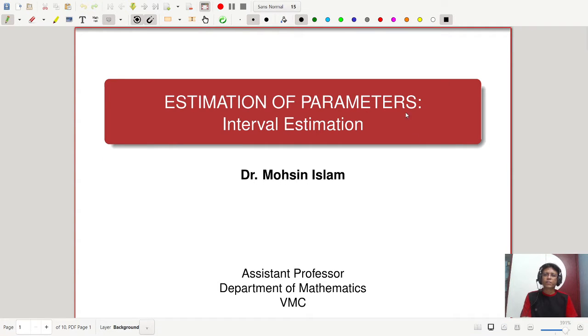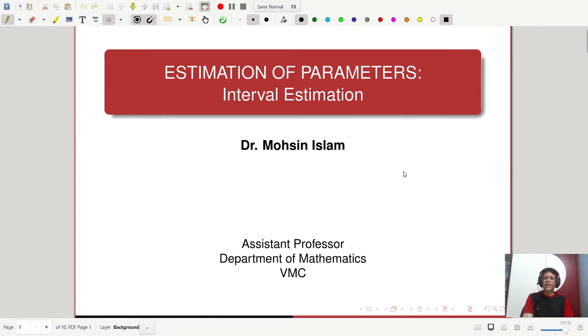Hello everyone. The next topic is estimation of parameters. In this case, we'll talk about interval estimation, because the previous lecture was on maximum likelihood estimate, and this is the topic of interval estimation now. We have so far estimated a population parameter by means of a single statistic. Such estimation by a single statistic is called point estimation.